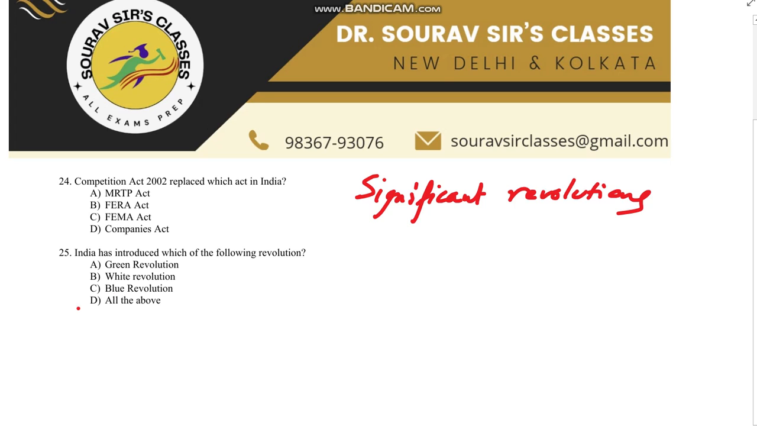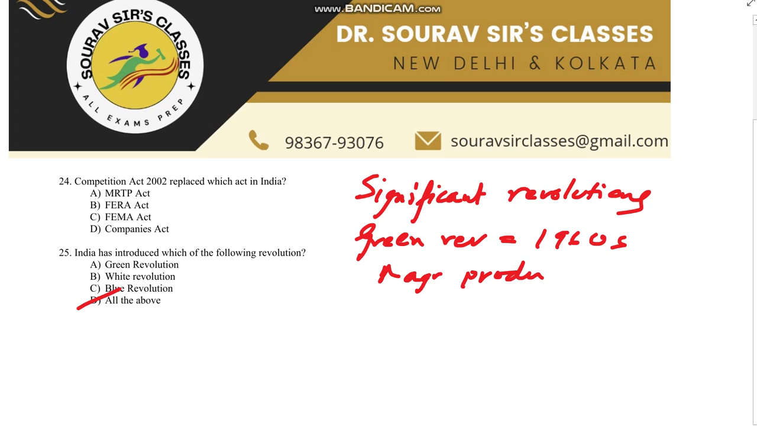So let's know in brief. Your answer is all of the above, but let's know what all these revolutions are, because all of them are important. So what is the green revolution? The green revolution, which started in the 1960s, focused first on increasing agricultural production. Through the use of HYV seeds and chemical fertilizers, they increased it, primarily targeting food crops like wheat and rice. This was all about the green revolution.